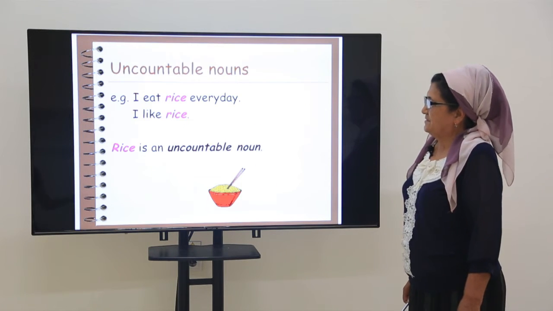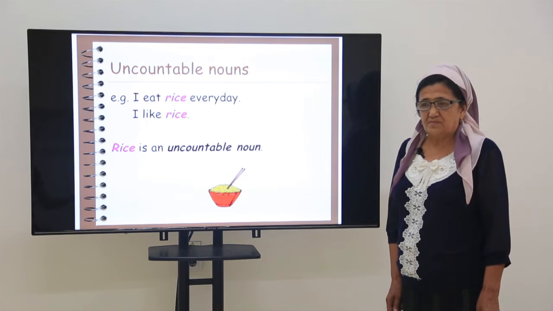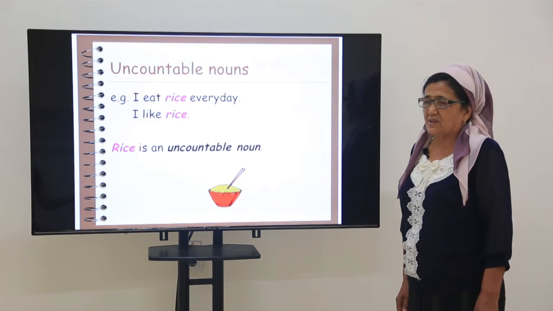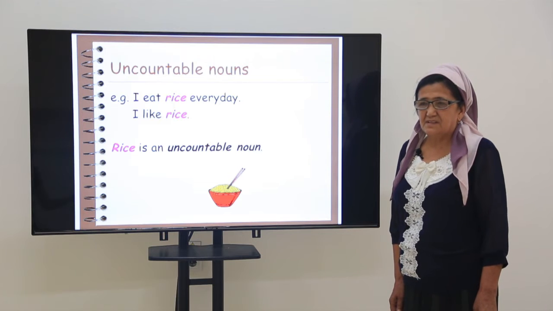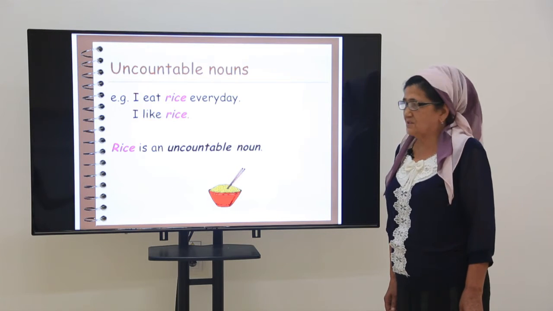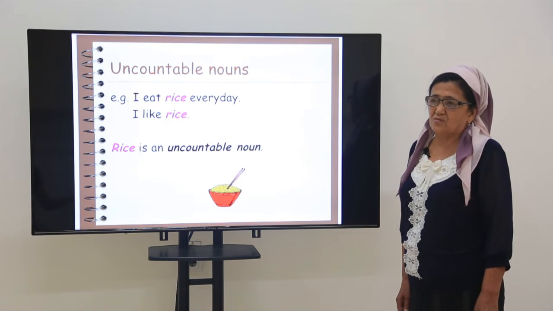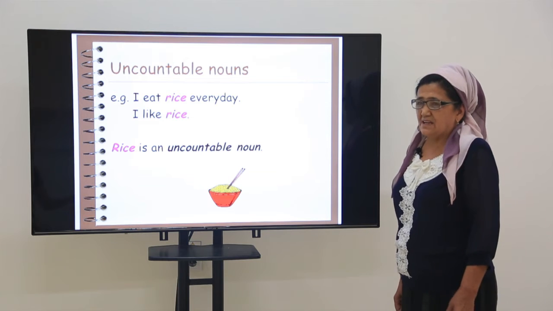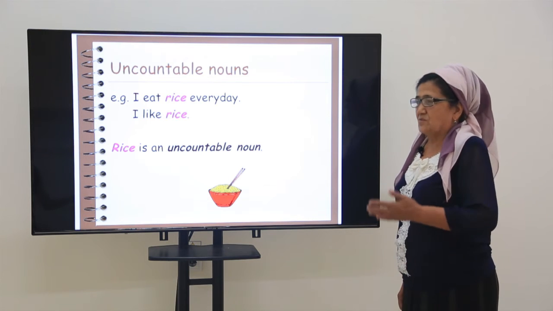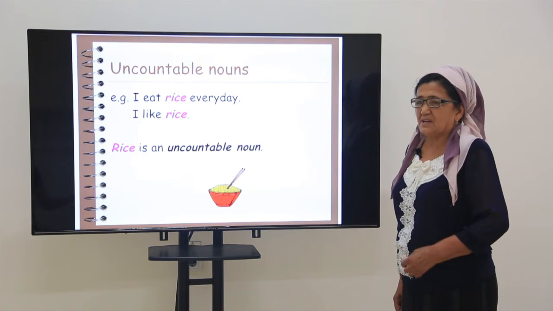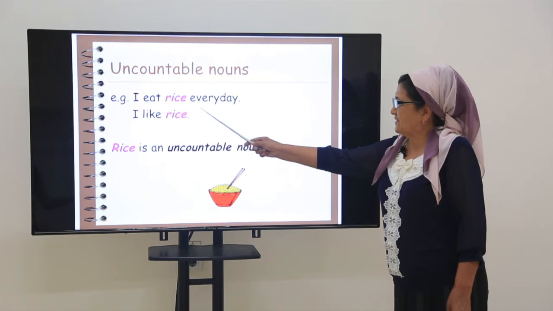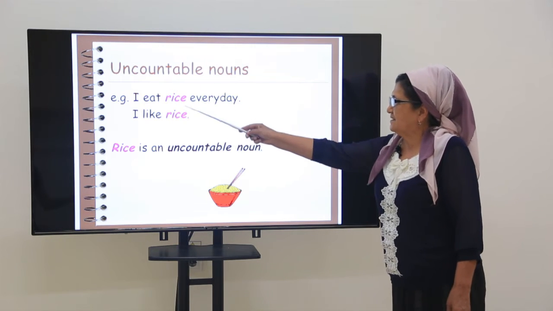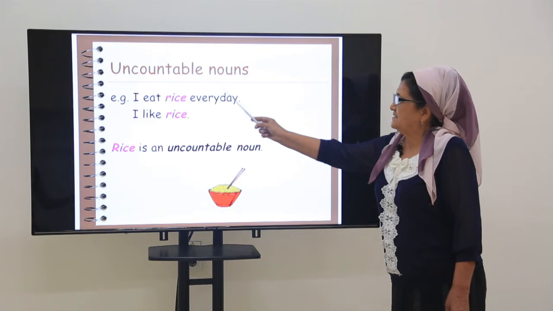Uncountable nouns, we can't count them. For example, can you count salt, rice, love, education, knowledge? They are uncountable nouns. You can't say one rice. You can't say one water. You can't say one knowledge. You say, I eat rice every day. Here, the noun rice is uncountable.